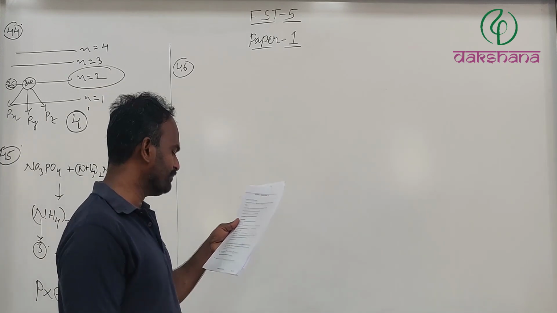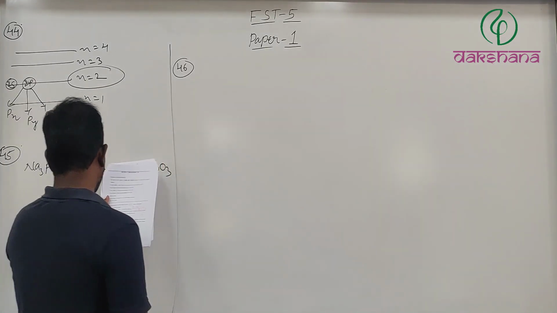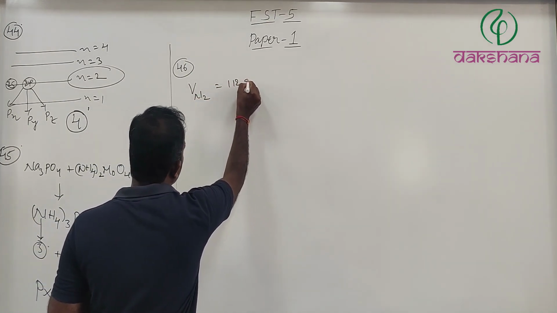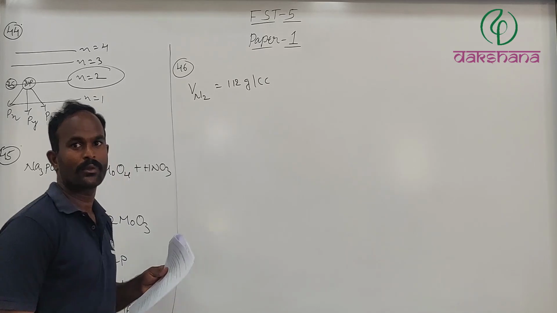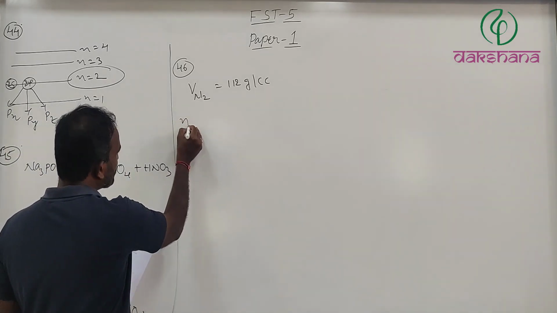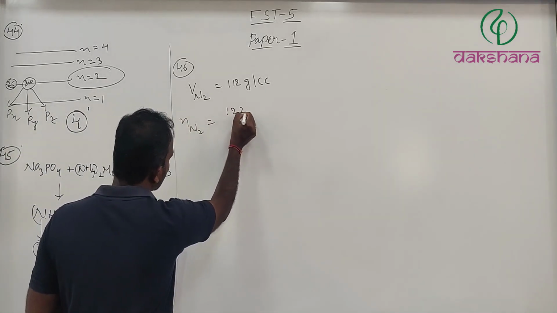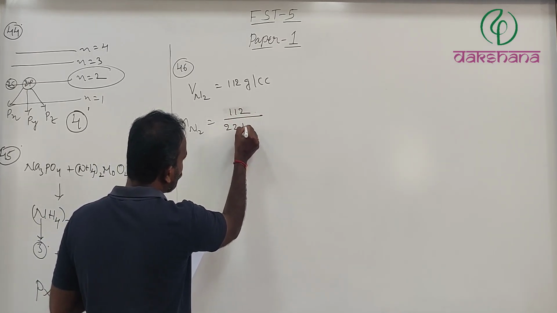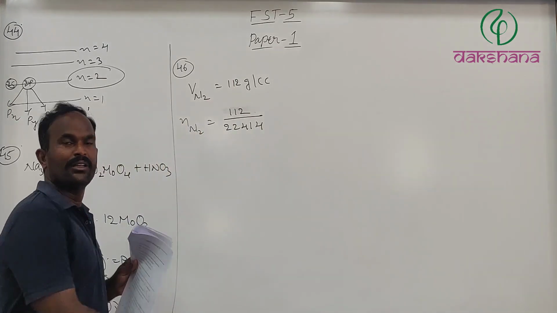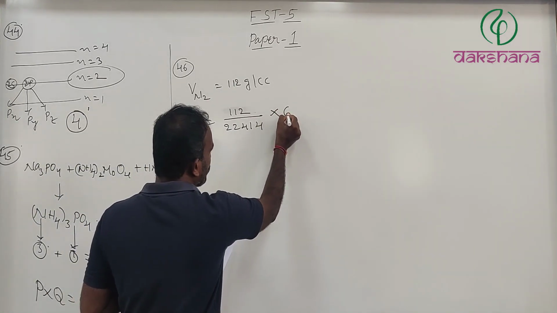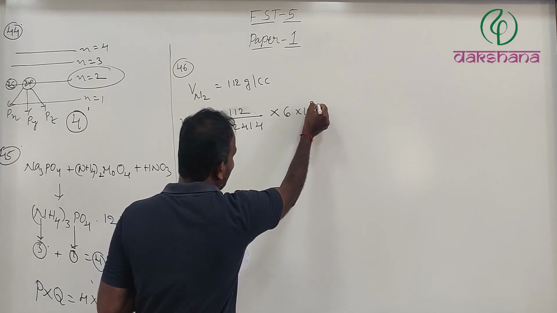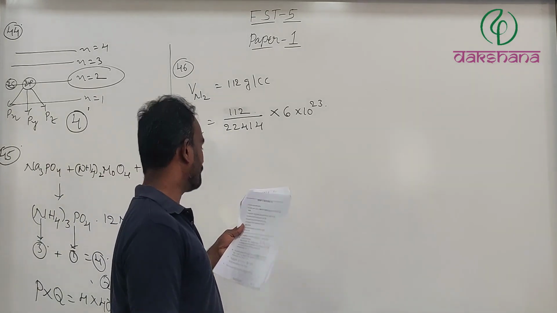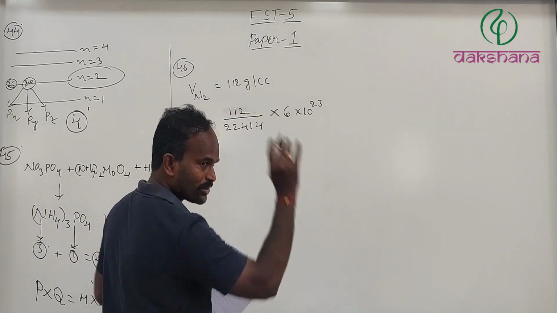So now you see, the volume of nitrogen gas given is 112 cc per gram. For this, the number of moles of nitrogen is 112 divided by 22,414. If you want to calculate the total number of molecules, multiply by 6 into 10 power 23. Now these are the total number of molecules.